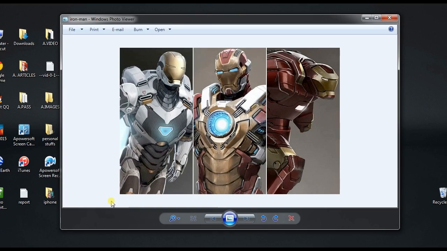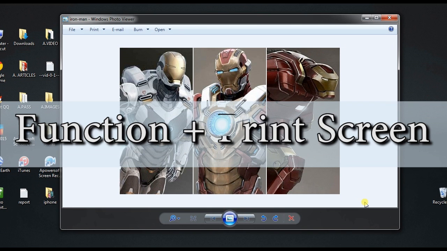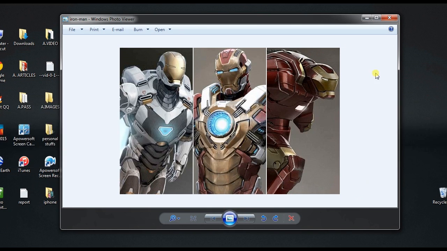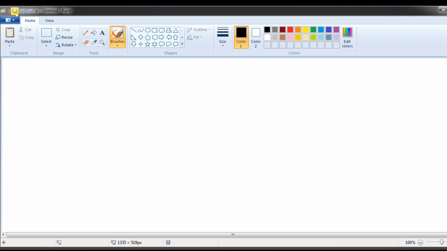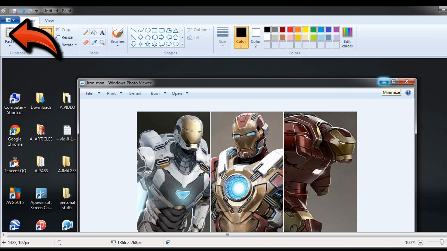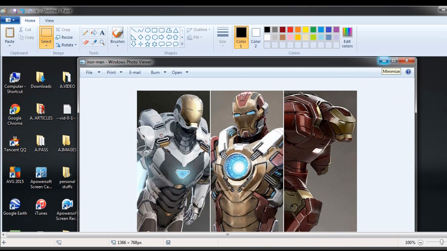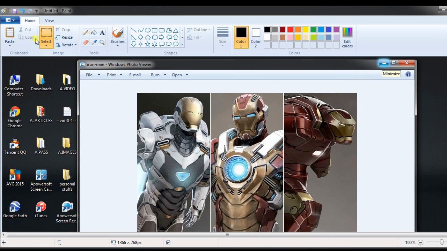To take screenshot, open the image that you want to capture, and then press function plus print screen button at the same time. This will copy the screenshot on the clipboard. After that, open a Paint application and paste the image. To save the screenshot on local folder, click the diskette-like icon.